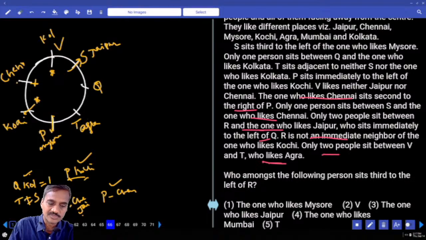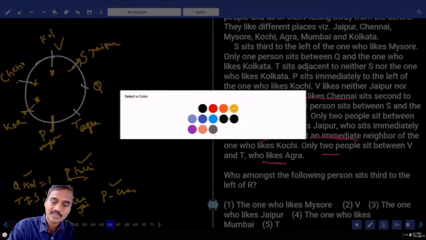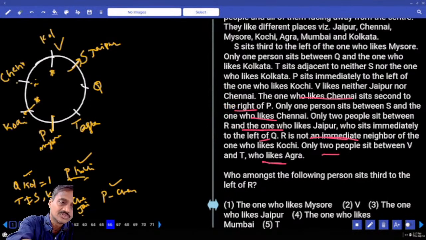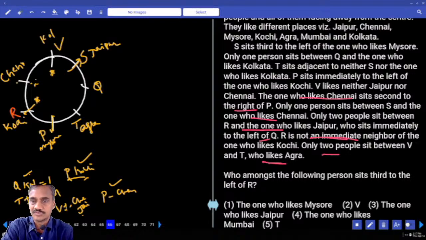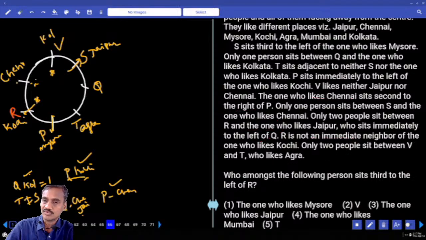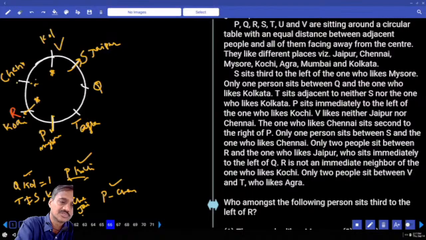V is neither Chennai nor Jaipur. Between Q and Kolkata there is exactly one. R is not an immediate neighbor of the one who likes Kochi, which means R cannot be here. Hence, where should R be? R must be Kochi. Not an immediate neighbor of Kochi doesn't mean that R does not belong to Kochi. Hence P, Q, R, S, T. And who is the person after here? One more person, that is U, is the person after, and U is Chennai. Done with this?